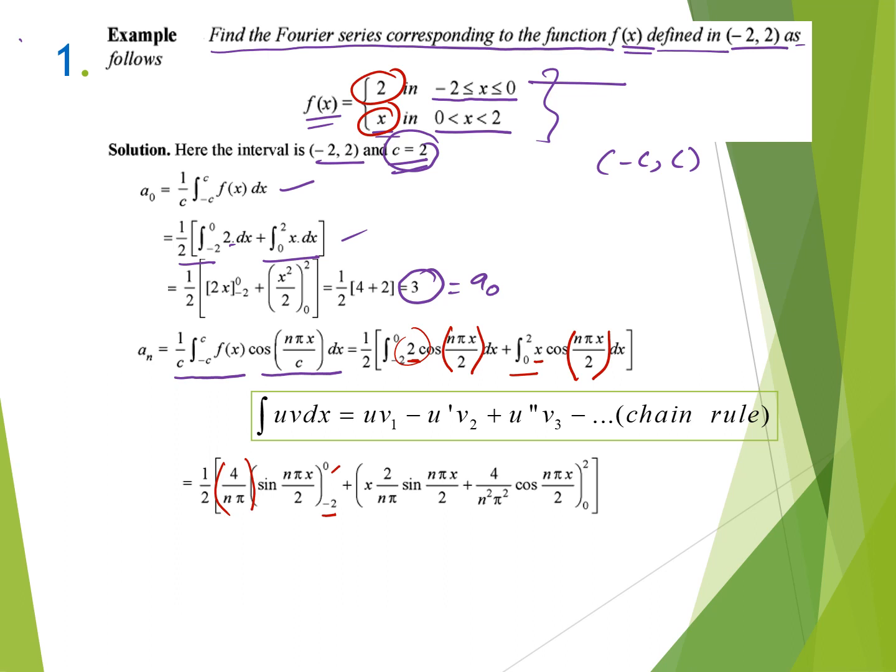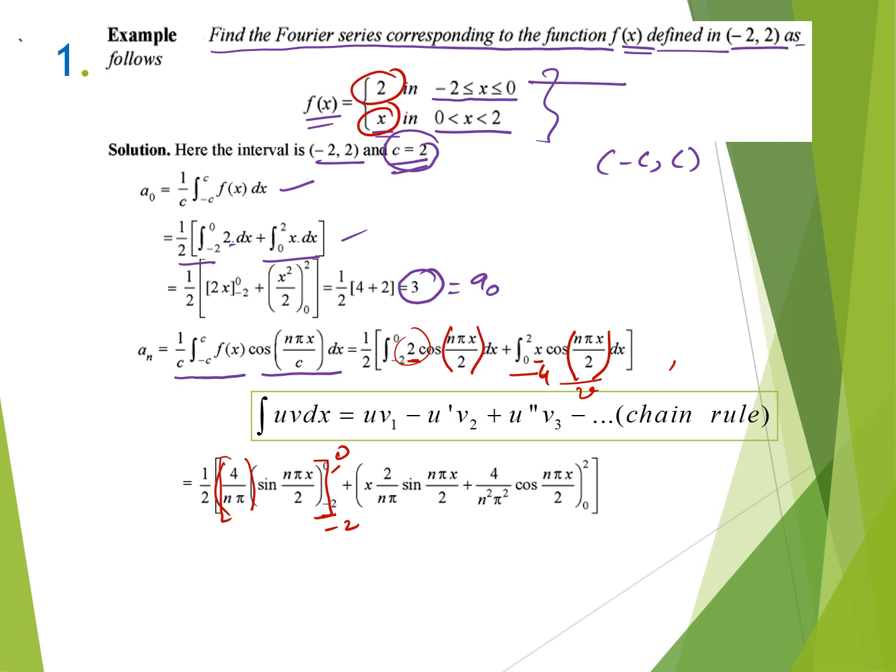Now substituting the values of x for the upper limit and the lower limit, that is from minus 2 to 0, and for the remaining term we have to use the integration by parts property. First, x is the term u and cos is the term v.